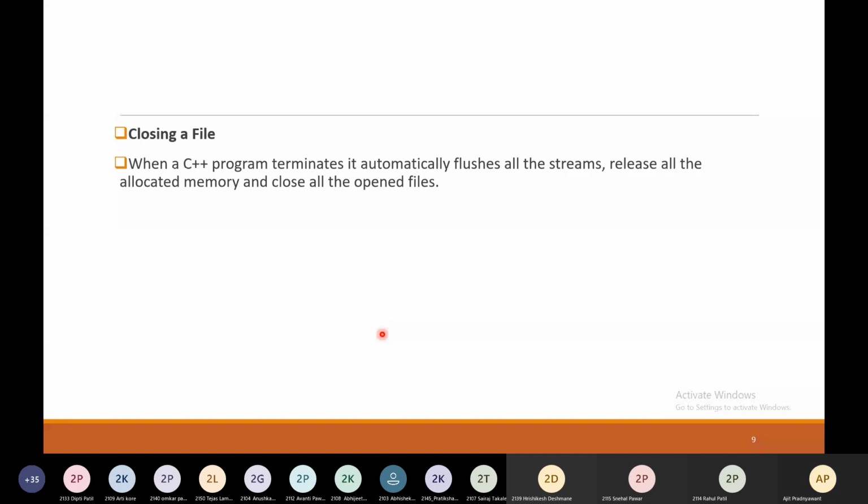So next is close. Once you open a file, it's very important to close it. When a C++ program terminates, it automatically flushes all the streams, releases all the allocated memory, and closes all the opened files.